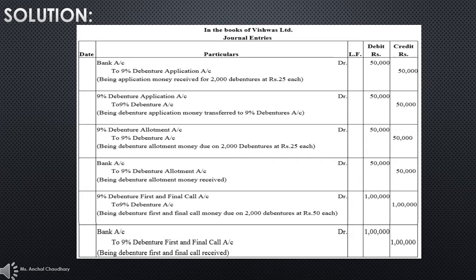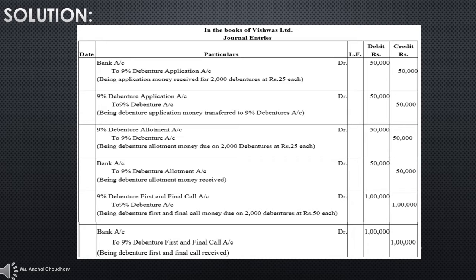So students, this is the solution of your numerical number 1. You have to pass the journal entries in the books of Vishwas Limited. So the first journal entry is bank account debit to 9% debenture application account. This is the journal entry for application money received, when you receive the application money.